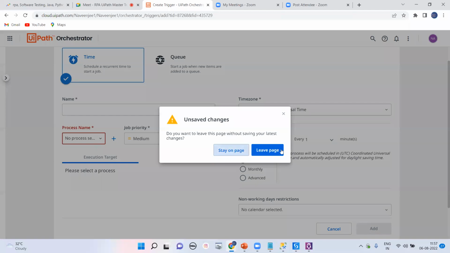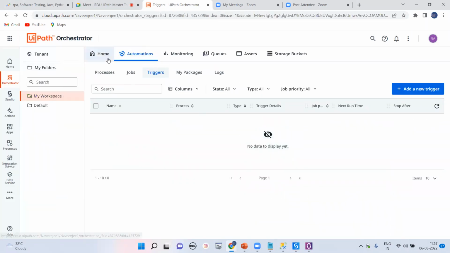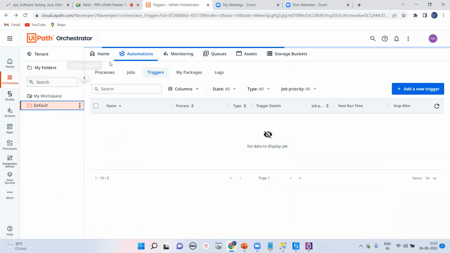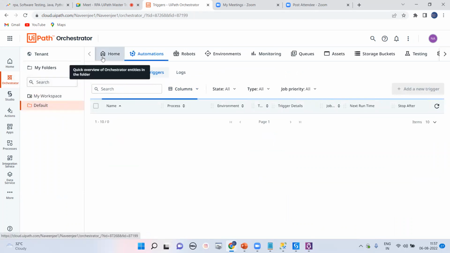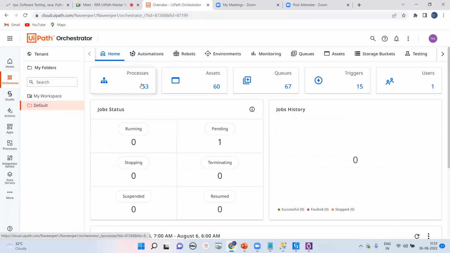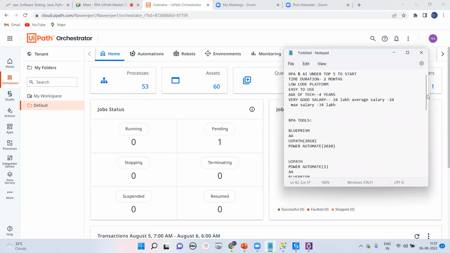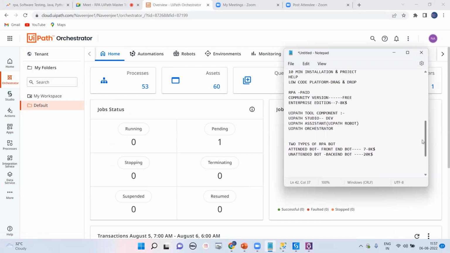Okay, so in orchestrator there are n number of things, like I already told you. We are getting the particular dashboard, like how many processes, that is 53 processes, 60, and all this. So that is the attended bot and your unattended bot. Okay, so right now you ask me, studio is for development, and orchestrator is totally for the unattended bot, for deploying the process, for storing the credentials, for storing the Excel sheet, that is totally one GitHub type of thing. That is the web-based server, I can say web-based server. There you can run this bot.